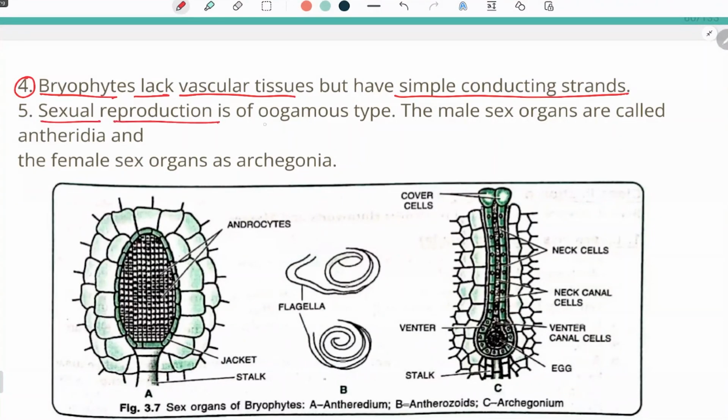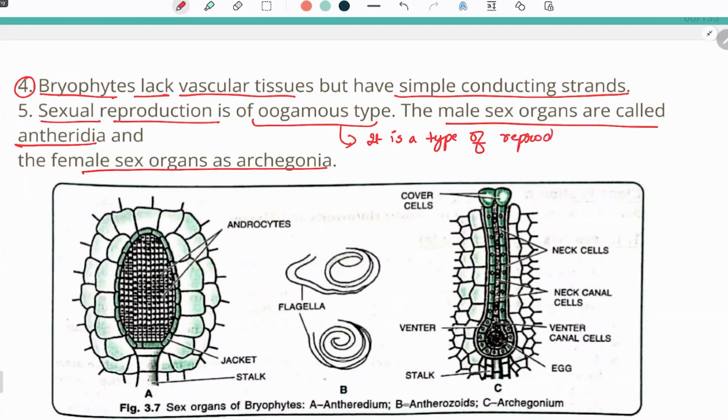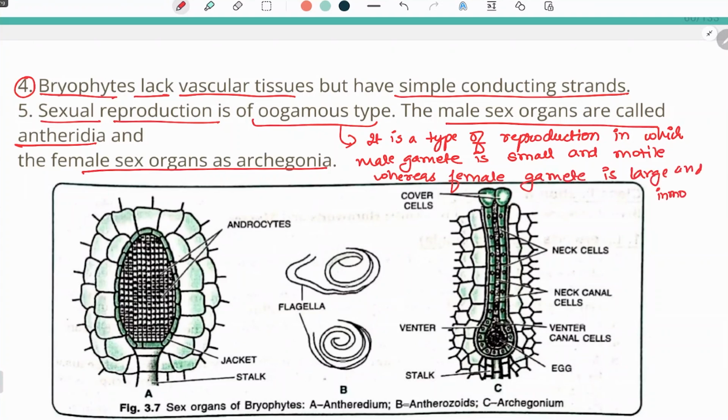Sexual reproduction is of the oogamous type. The male sex organs are called antheridia, and the female sex organ is archegonia. And oogamous is what type of reproduction? Oogamous is a type of reproduction in which the male gamete is small and motile, whereas the female gamete is large and immotile.